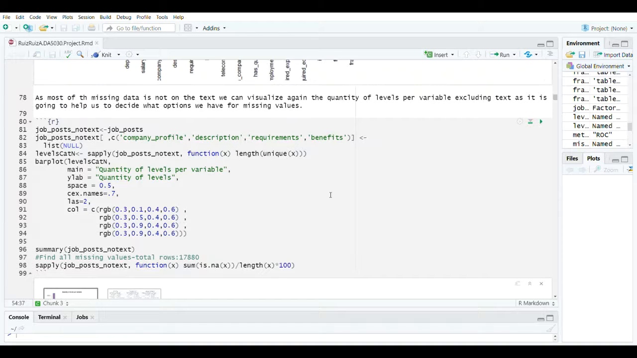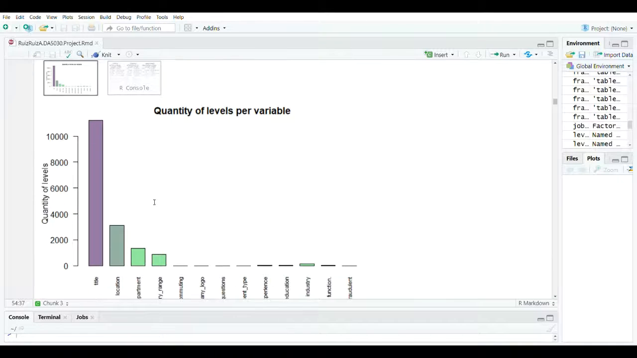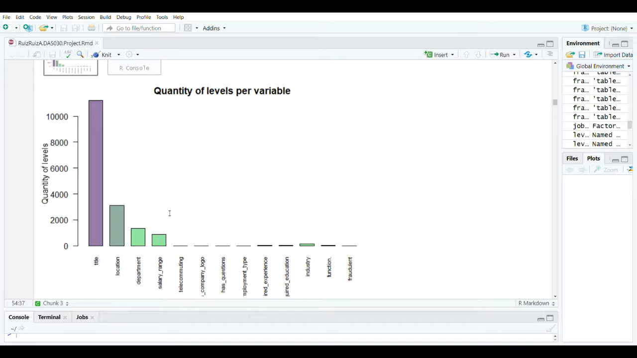Then what we are going to do is to look at the distribution of our data again, but now we are going to exclude all the text. As we can see here, we have more than 10,000 unique values for a title, and if at some point we consider them as levels of the category without doing something, we are going to end up with a lot of features, and we don't want that in our model.